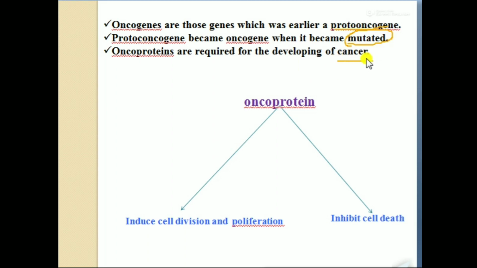Oncogenes are those genes which were earlier proto-oncogenes. That means a proto-oncogene becomes an oncogene when it becomes mutated. When a healthy cell has a proto-oncogene, it doesn't cause any problem. It doesn't halt any process in that cell. But when it gets mutated, it becomes an oncogene. This gene is responsible for the production of oncoprotein.